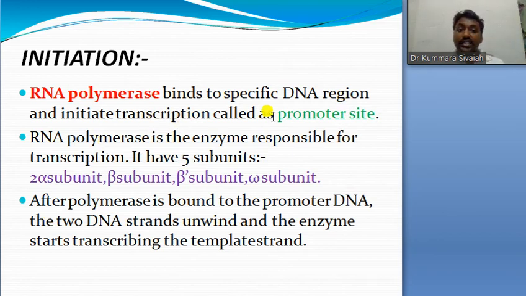So initiation: transcription begins at a promoter site. Whatever the starting site, we can call it a promoter site. RNA polymerase is the enzyme responsible for transcription. It has 5 subunits: 2 alpha subunits, beta, beta dash, and subunit omega. After polymerase is bound to the promoter DNA, the 2 DNA strands unwind and the enzyme starts transcribing the template strand.